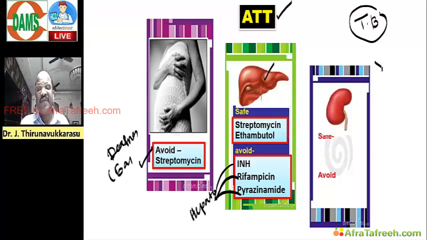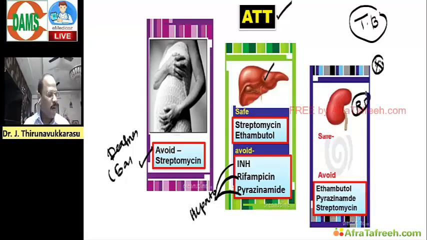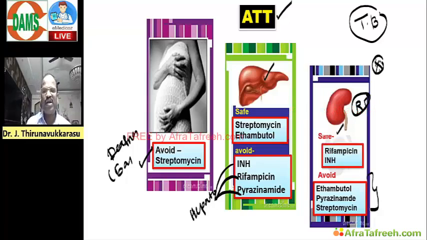And this again is a very important must-know point. Anti-TB drugs safe and to avoid in kidney failure. In case of kidney failure, avoid using ethambutol, pyrazinamide and streptomycin. These drugs need dosage adjustment in kidney failure, whereas the safest anti-TB drug in kidney failure, think of rifampicin. Next option, isoniazid. Like that question, okay?